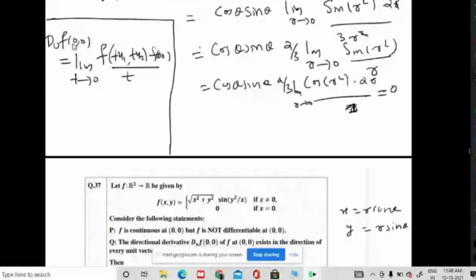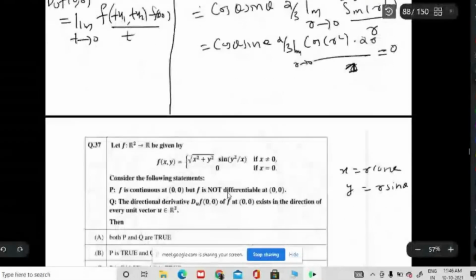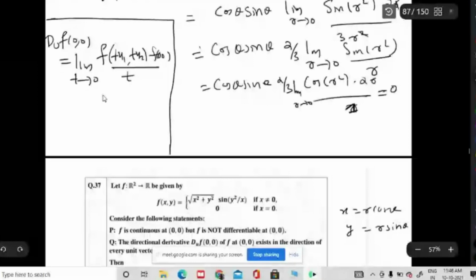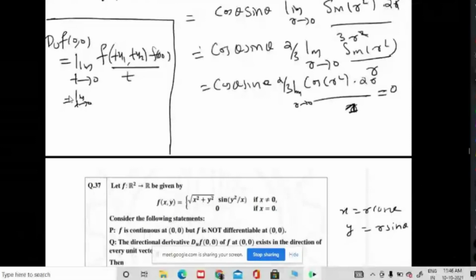What is f of tu1, tu2? f of 0, 0 is 0. In x square plus y square, you have tu1 square plus tu2 square, so t square into u1 square plus u2 square will come, and u1 square plus u2 square is 1.